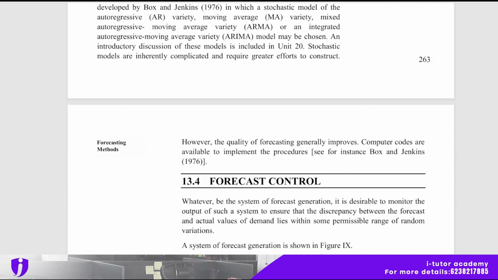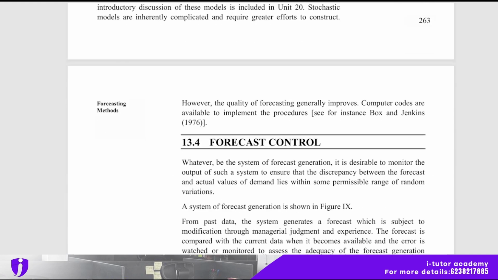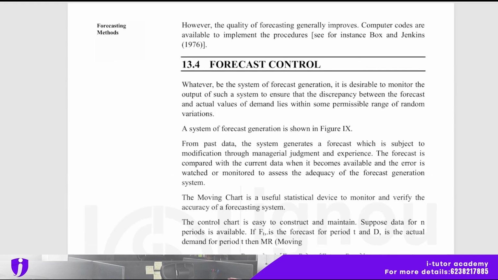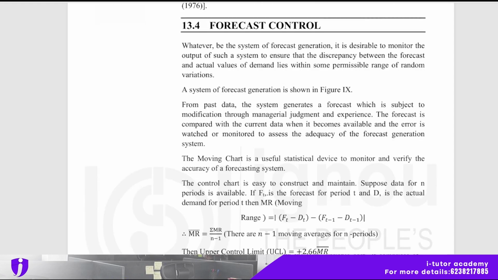And the next is forecast control. Whatever be the system of forecast generation, it is desirable to monitor the output of such a system to ensure that the discrepancy between the forecast and actual values of demand lies within some permissible range of random variations. A system of forecast generation is shown in the figure, and from past data the system generates a forecast which is subjected to modification through managerial judgment and experience.